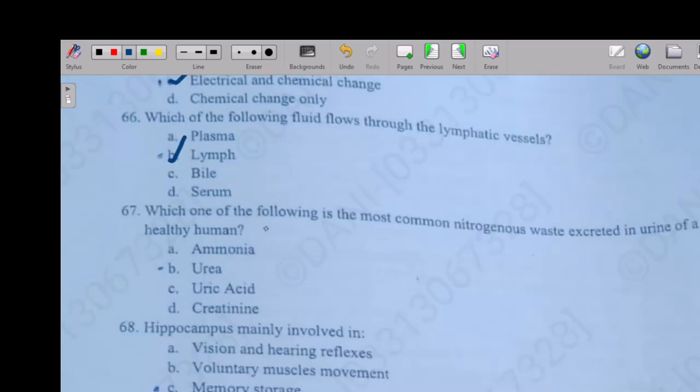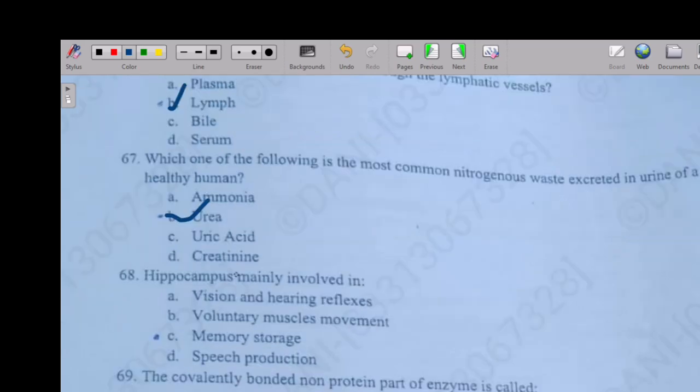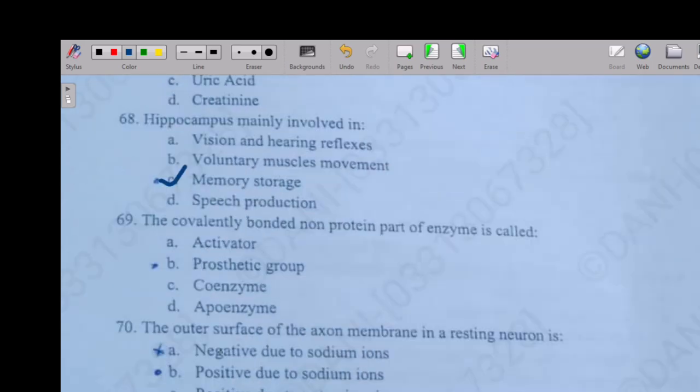So the next question, which of the following is the most common nitrogenous waste excreted in the urine of a healthy human? The right option is option B, urea. So the next question is, the hippocampus is mainly involved in option C, memory storage. Next question: the covalently bonded non-protein part of an enzyme is called option A. The right option is prosthetic group.